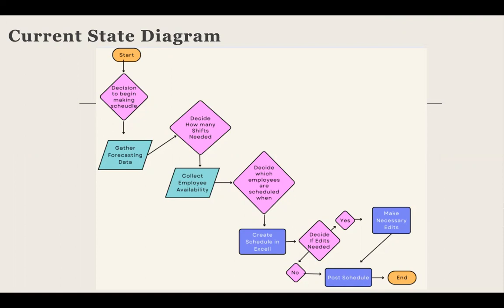Then we decide which employees are scheduled when. We create the schedule in Excel. If any edits need to be made, we go ahead and make them, we post it. And if not, then we just go ahead and we post the schedule.